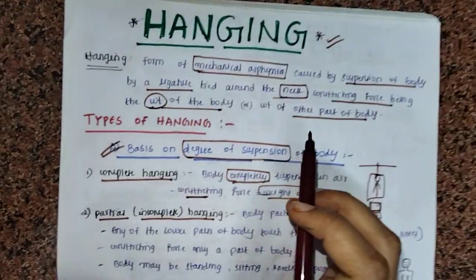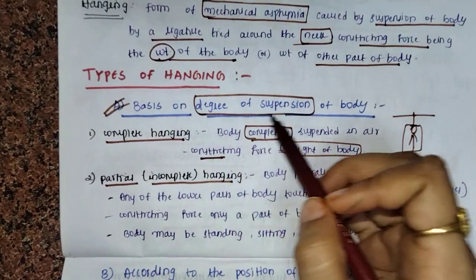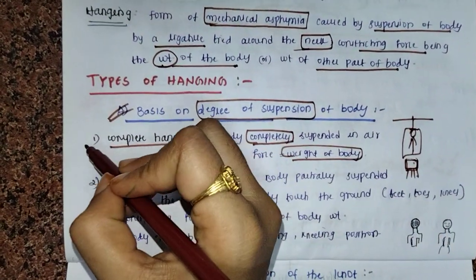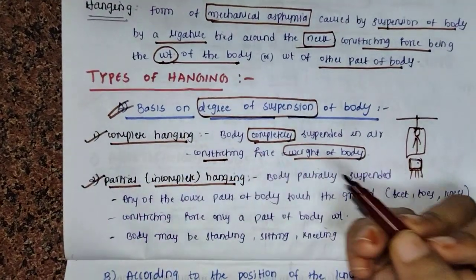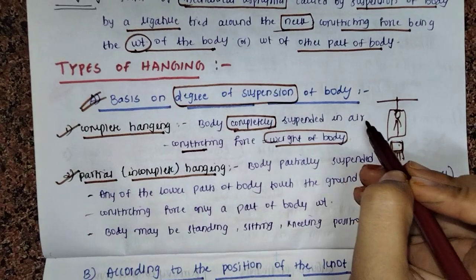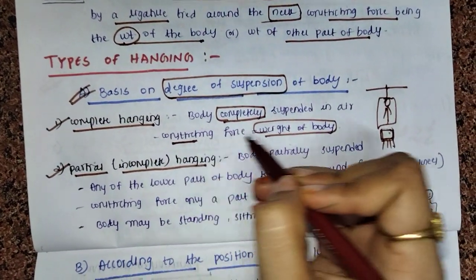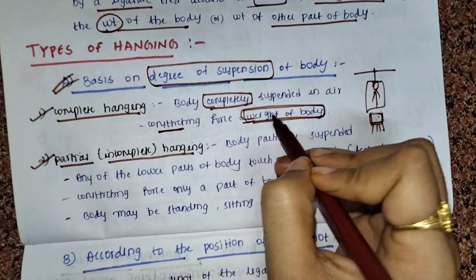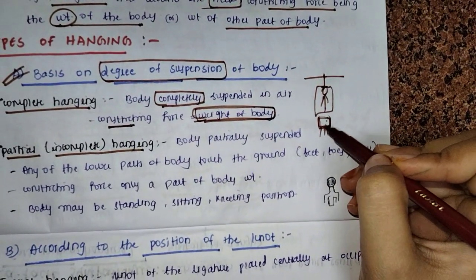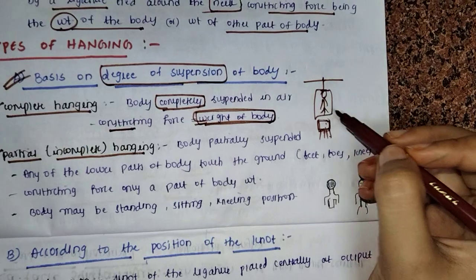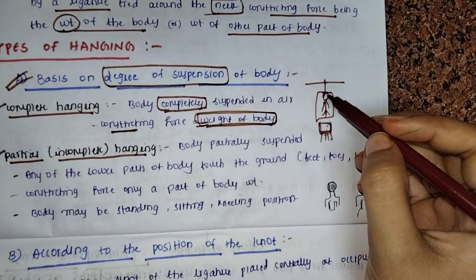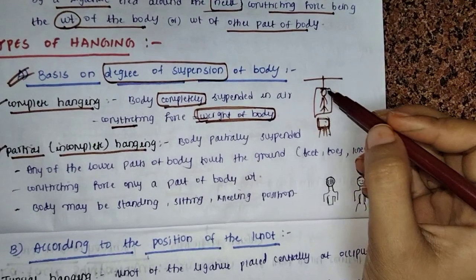First, on the basis of degree of suspension, it is divided into 2. One is complete hanging, another one is partial hanging. In complete hanging, the body is completely suspended in the air and the constricting force around the neck will be the total weight of the body. If you see here, this is the person, this is the table he used to hang. Now here the whole body is suspended in the air without touching anything. So here the whole constricting force will be the whole weight of the body.